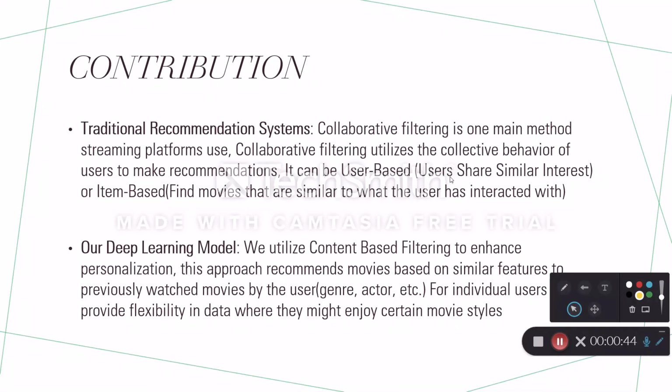So our contribution for this is that traditional recommendation systems use what's called collaborative filtering. Streaming platforms use this to utilize the collective behavior of all users and make recommendations based off of it. There are two different types of collaborative filtering. There's user-based collaborative filtering, where users who share similar interests are recommended similar movies. And there's item-based, which is essentially where it finds movies that are similar to what users have interacted with, and it recommends based off those.